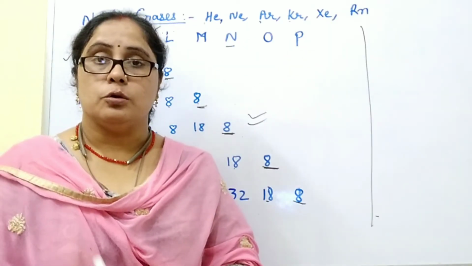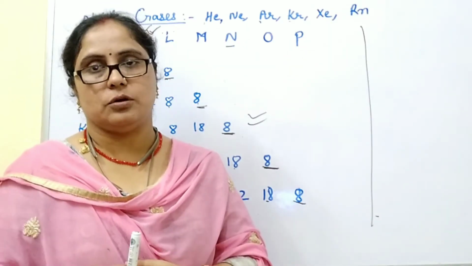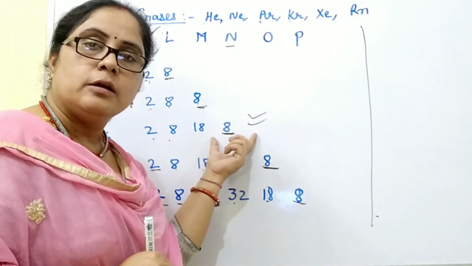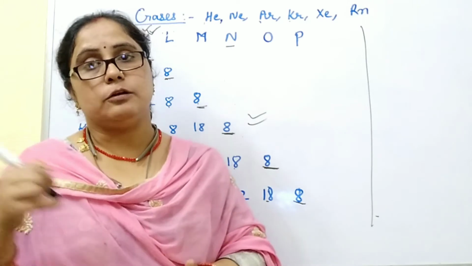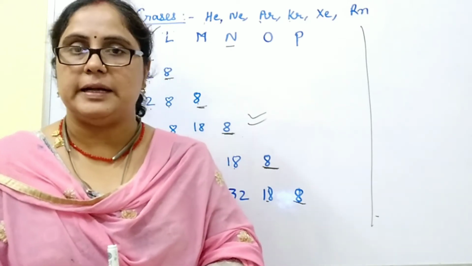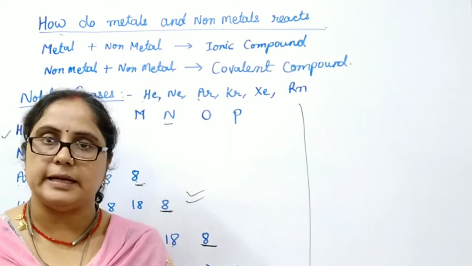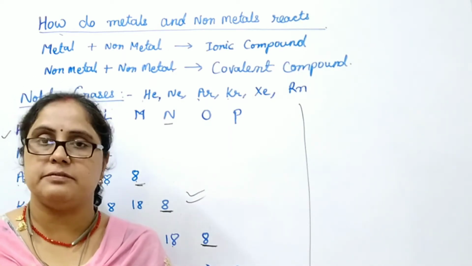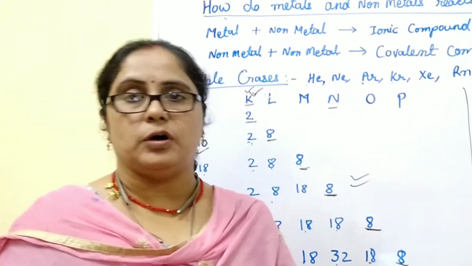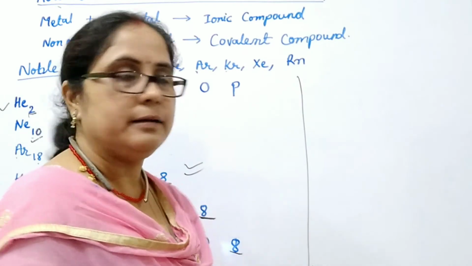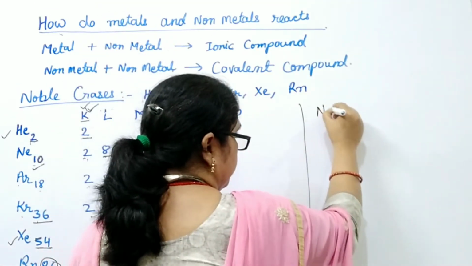When metals lose or gain electrons to acquire the octet, if they lose electrons, they become positively charged particles and they are called cations. And when they gain electrons, they become negatively charged. Why do they become positively and negatively charged? With an example we can understand, like sodium. The atomic number of sodium is 11.